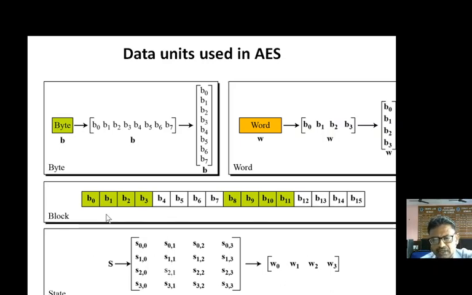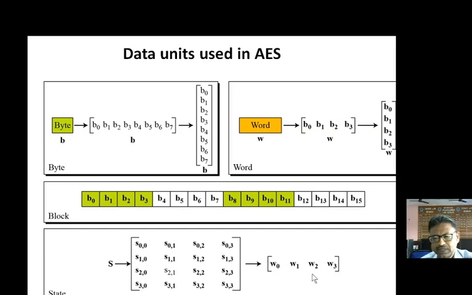And this state can be considered in the form of 4 words, where S00, S10, S20, and S30 is considered as W0, 32-bit. W1 will be S01, S11, S21, S31. W2 is S02, and so on.